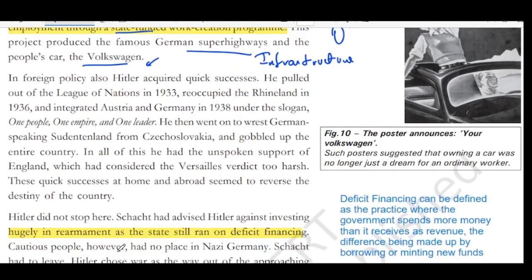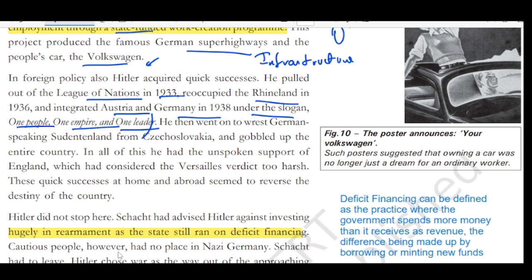In foreign policy also, Hitler acquired quick successes. He pulled out of the League of Nations in 1933. The League of Nations was created after the First World War so that peace could be restored. That group had Germany also, but Germany was taken out by Hitler in 1933. He reoccupied the Rhineland in 1936 and integrated Austria and Germany in 1938 under the slogan One People, One Empire, and One Leader. He then went on to wrest the German-speaking Sudetenland from Czechoslovakia and gobbled up the entire country.